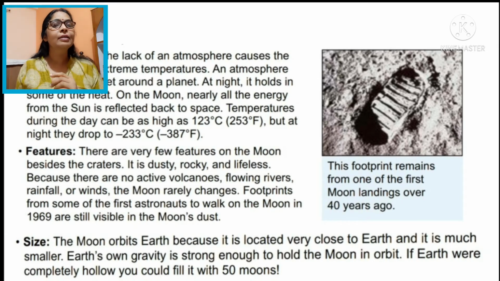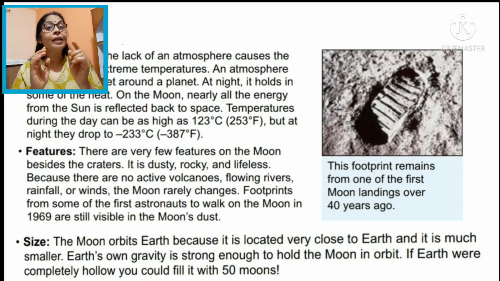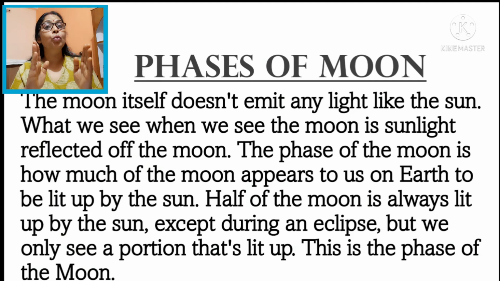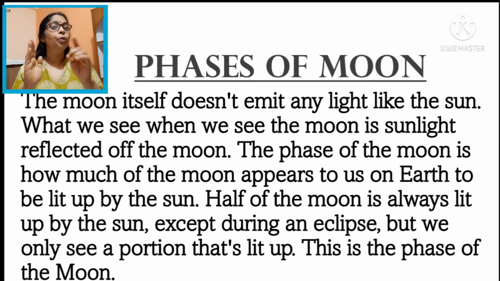When the moon comes between the sun and earth, the shadow of the moon hides some part of the earth, which means the people present in some part of the earth are not able to see the sun rays. Then we call it a solar eclipse.